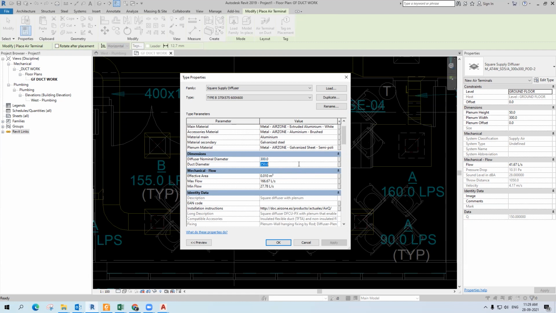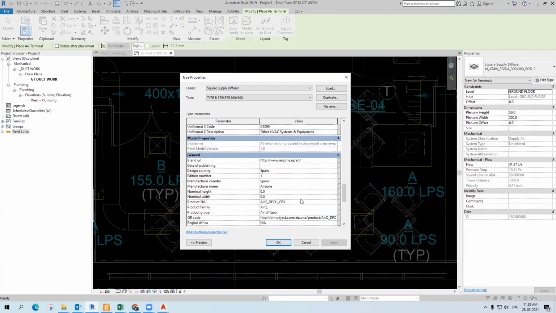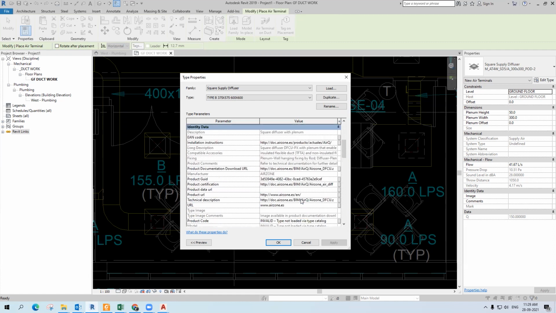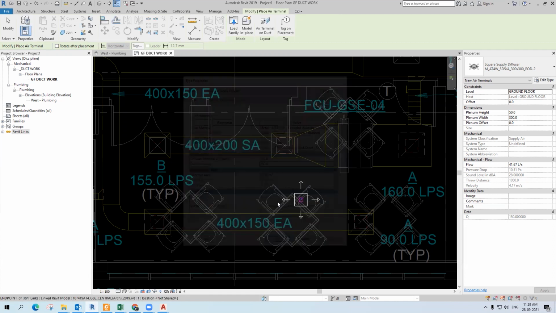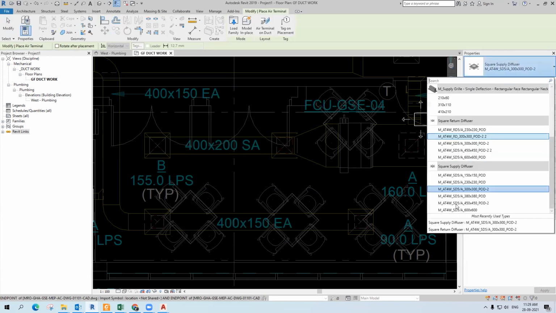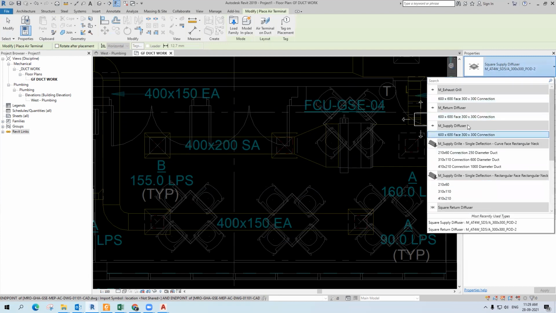So they give two parameters: diffuser nominal diameter and diffuser duct diameter. Do one thing, sorry. For the time being, you can place the default family. Create and place the default family for the time being.